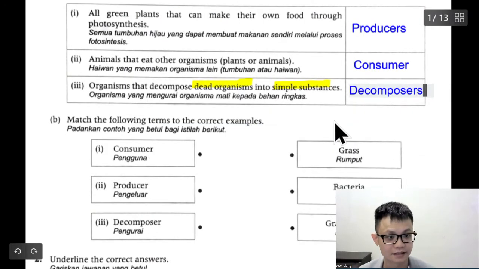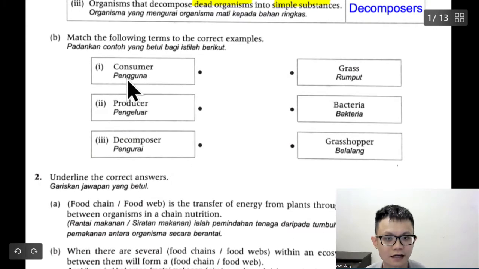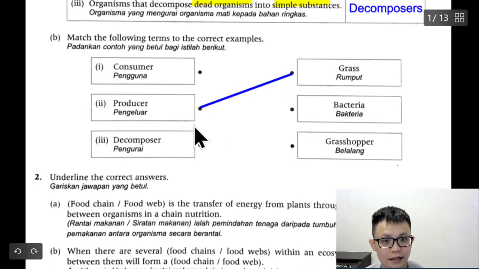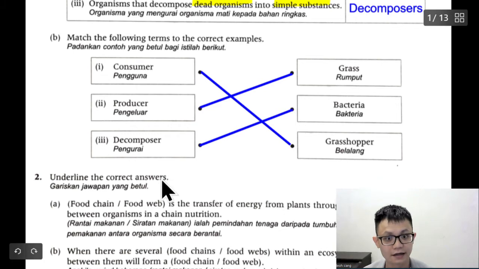That's it. We are done for this one. Quite easy. Match the following terms to the correct example. So for this one, the producer is the grass, correct or not? From the most bottom. Then the consumer will be the grasshopper, because the grasshopper eats the thing, right? And then the decomposer is the bacteria.